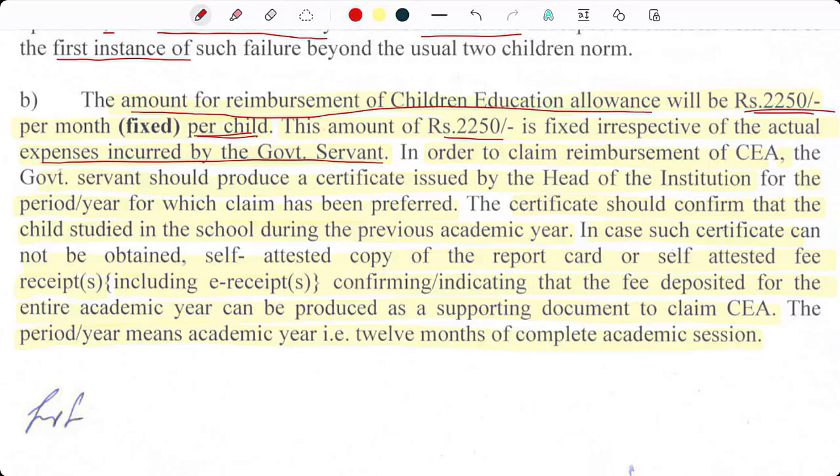So, if actually the government servant has expenditure of only rupees 2,000, but still CEA at the monthly rate of 2,250 will be paid to the government employee.